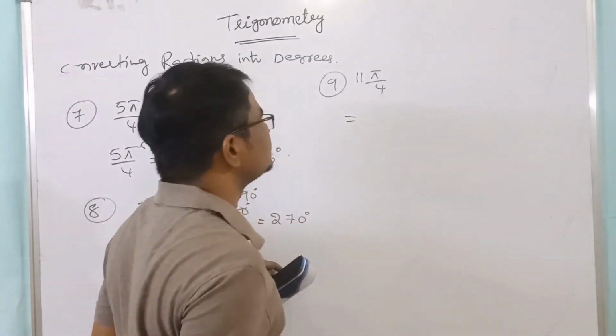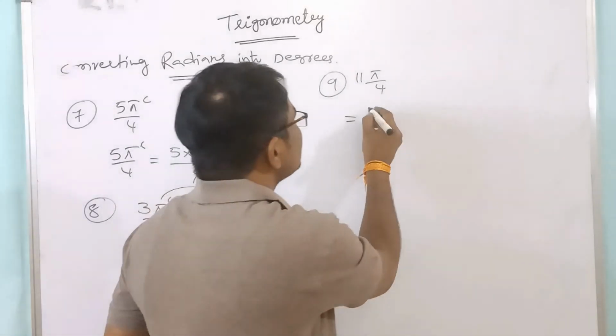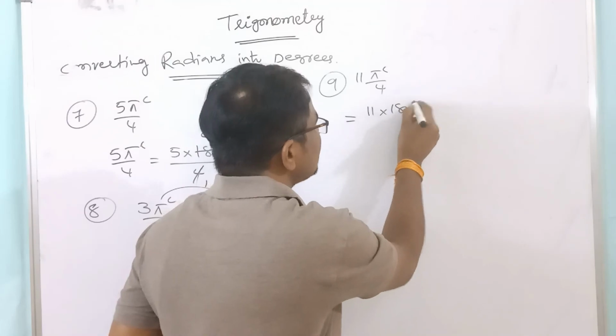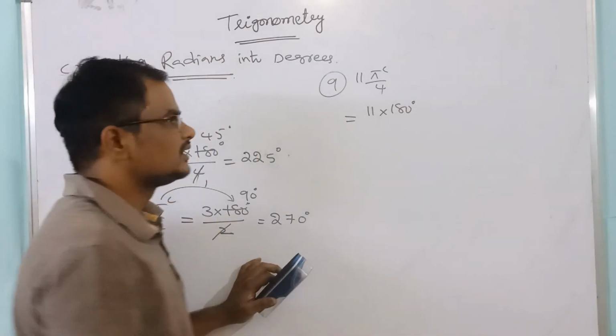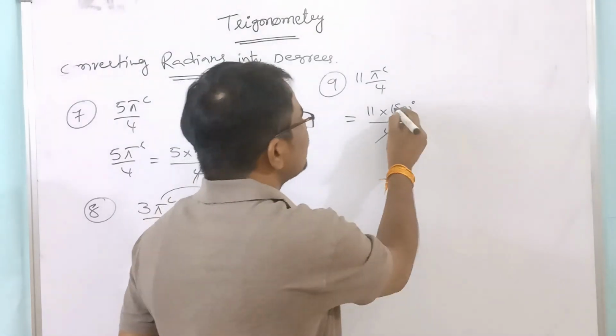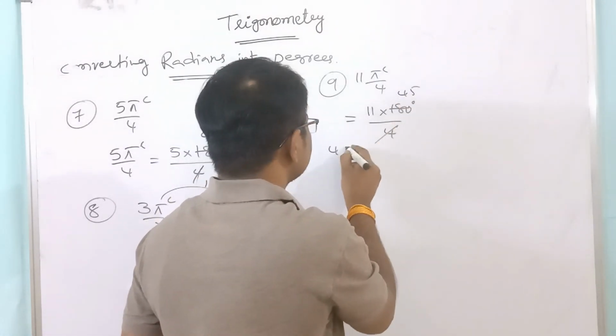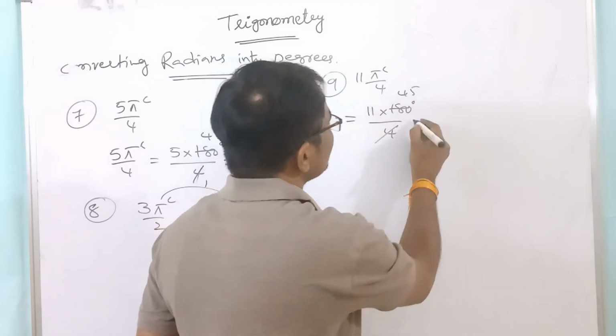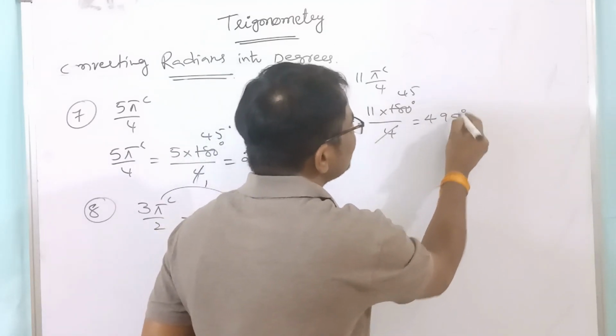That is equal to 11 into 180 divided by 4. That is 45. Now what is our answer? 495 degrees.